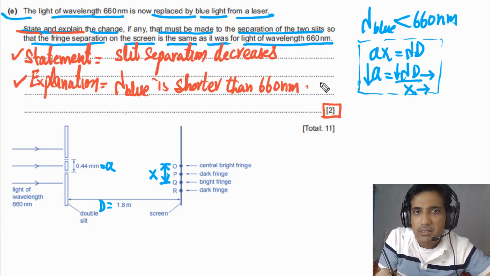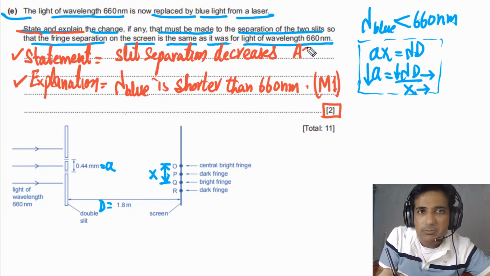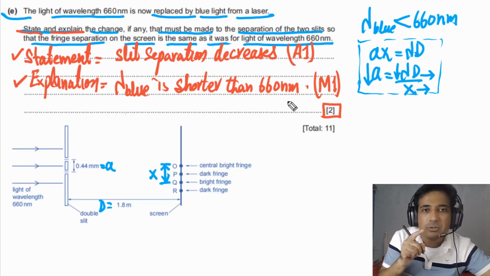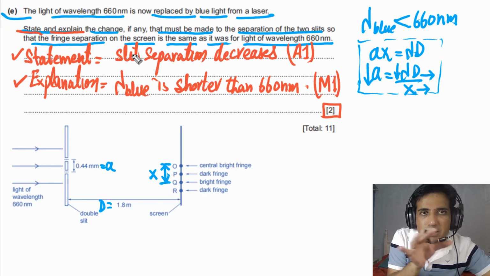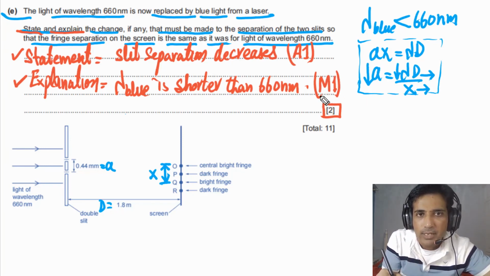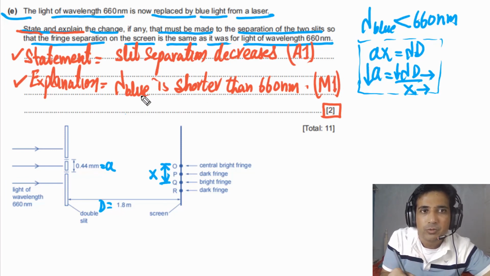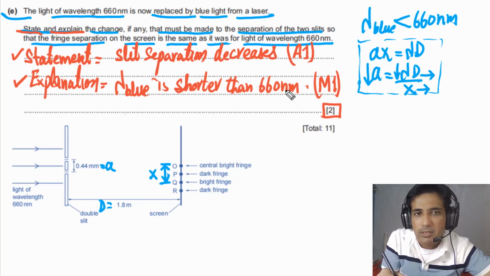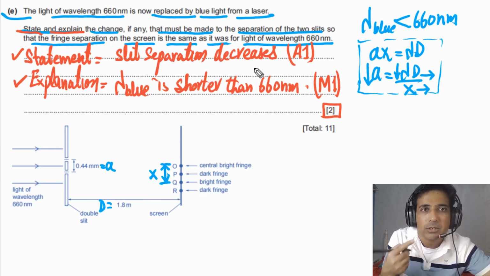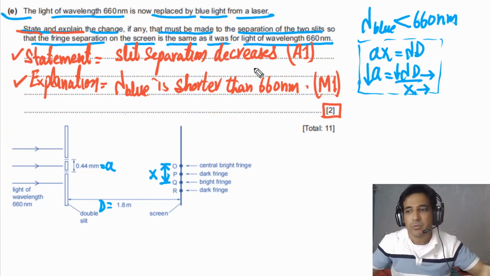The first mark is the M mark. If you have written this explanation, you will get 1 M mark. And the second mark is the answer mark. If you have written slit separation decreases, you will get the answer mark. But if you simply write down slit separation decreases, you will not get any mark, because you have to get the M mark to get the A mark. So you have to write down, first of all, the wavelength of blue light is shorter than 660 nanometers. So slit separation decreases. So this is how you can answer this question.